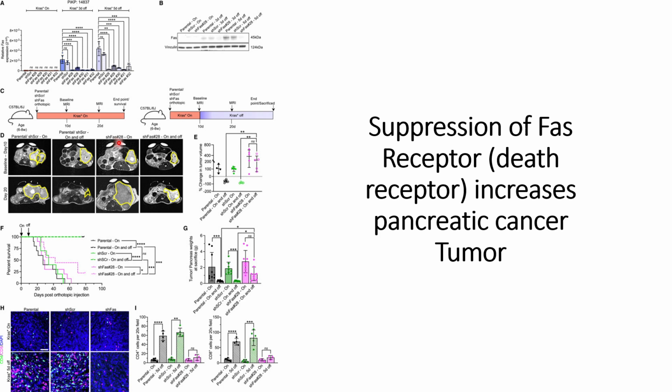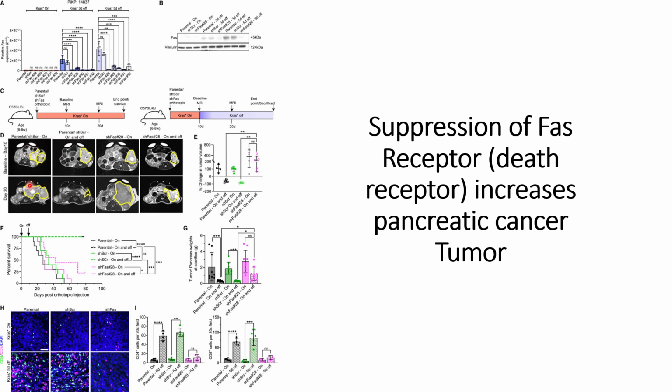When short hairpin RNA number 28 is turned on, they can see a slightly further decrease but almost similar. And when it is turned on and off during these 10 days, they can see a further decrease in the pancreatic tumors. So this decrease is compared to the control case.